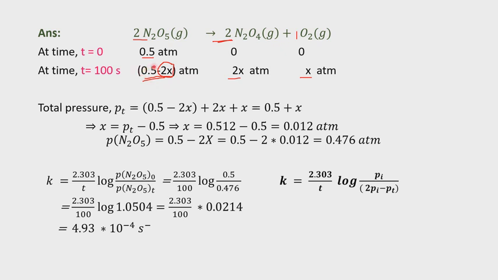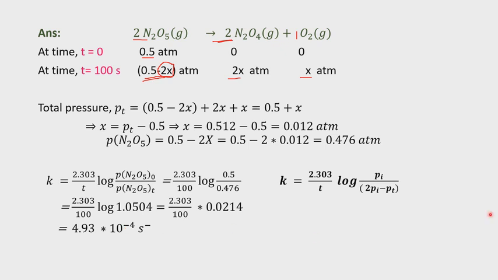P of N2O5 at 100 seconds equal to 0.5 minus 2x. So already we are getting 0.476. We are just substituting the values we already have. So finally k equal to 4.93 into 10 power minus 4 second inverse.